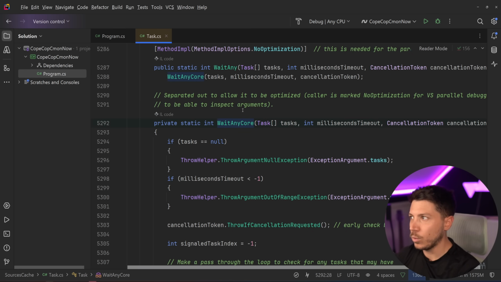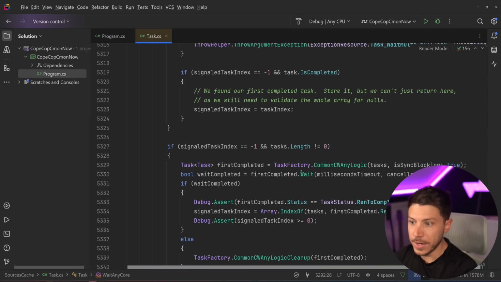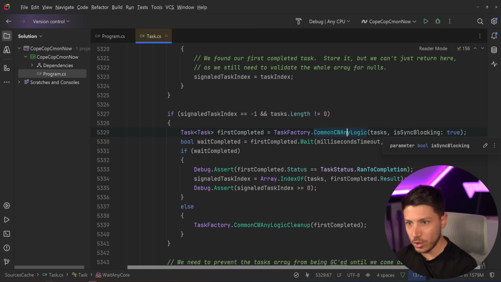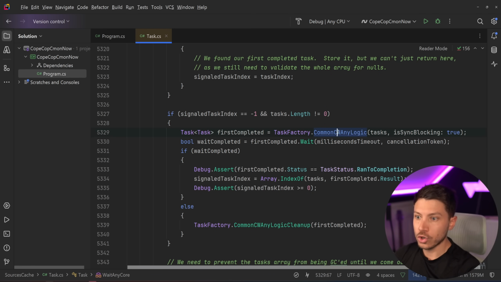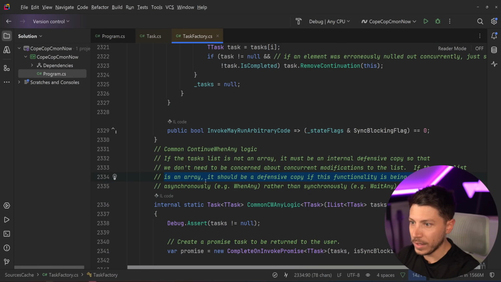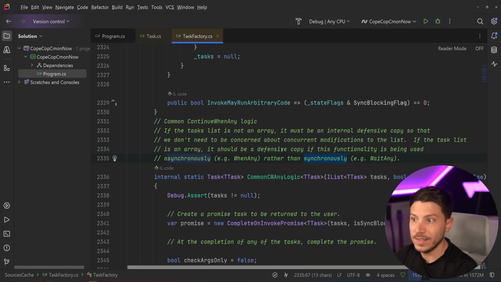And I want to show you the Wait async here, because some of you might say, okay, why don't we just leave it to do a wait async internally and properly await it? Doesn't it do that? And the answer is here. It's using some pretty advanced logic, but you can see that this is using isSync blocking true. So this is synchronously blocking. Actually, the documentation doesn't say it. Yeah, WhenAny is the asynchronous version and WaitAny is the synchronous.